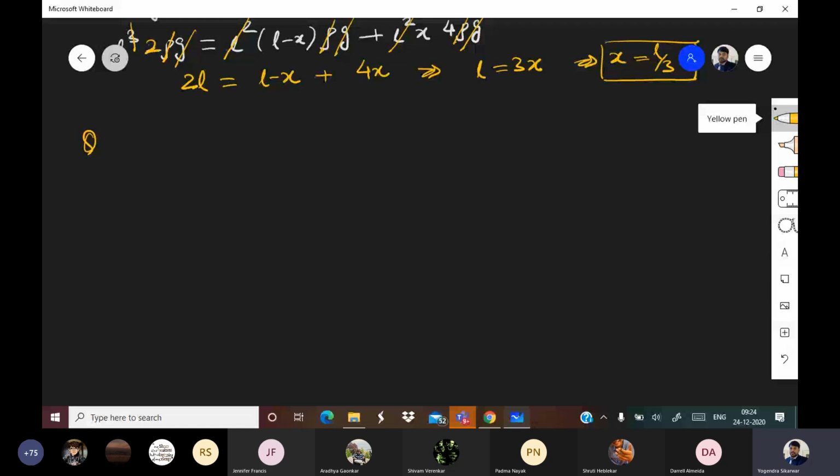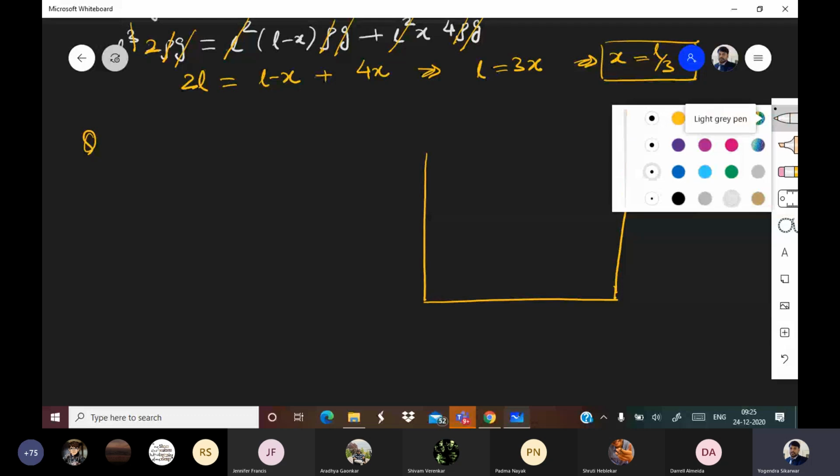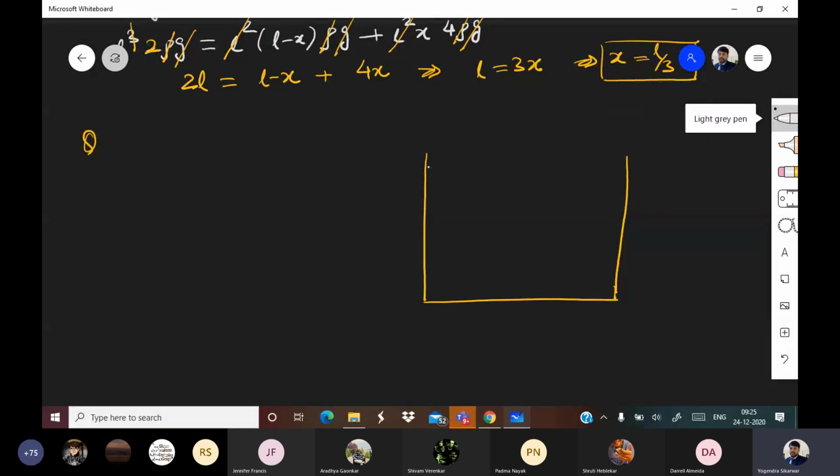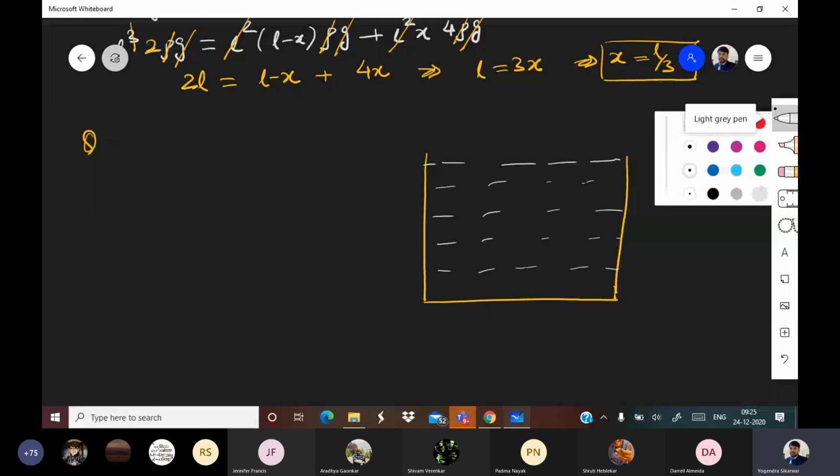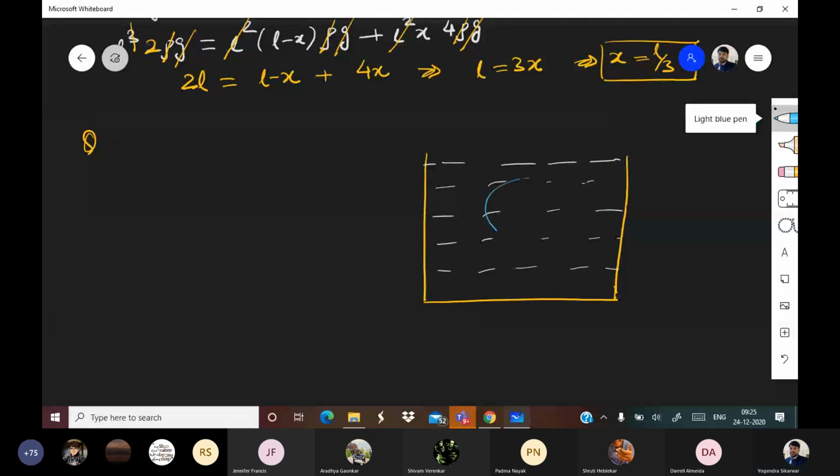Question. The thing is basically that there is a vessel, and in that vessel there is some liquid, and then there is some balloon.